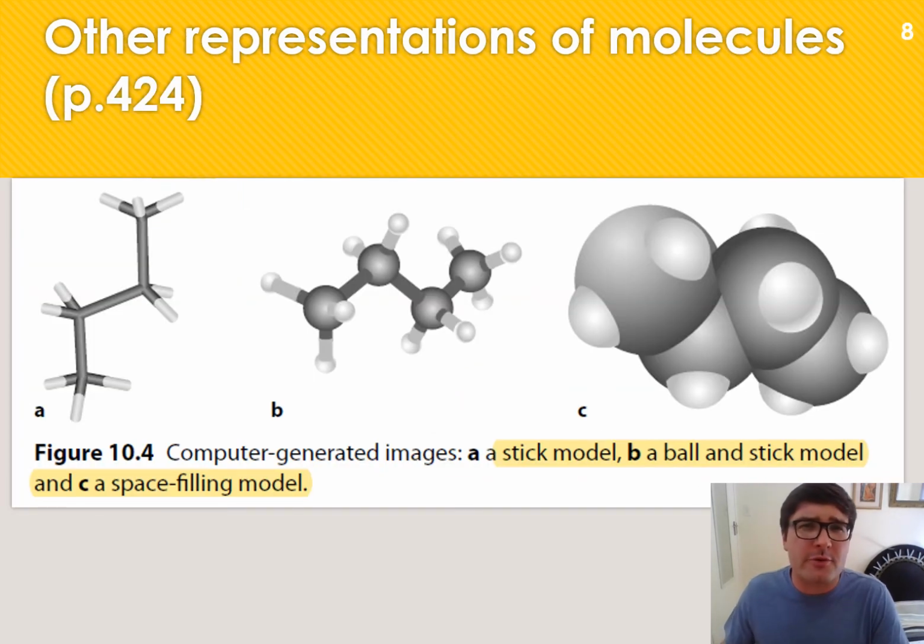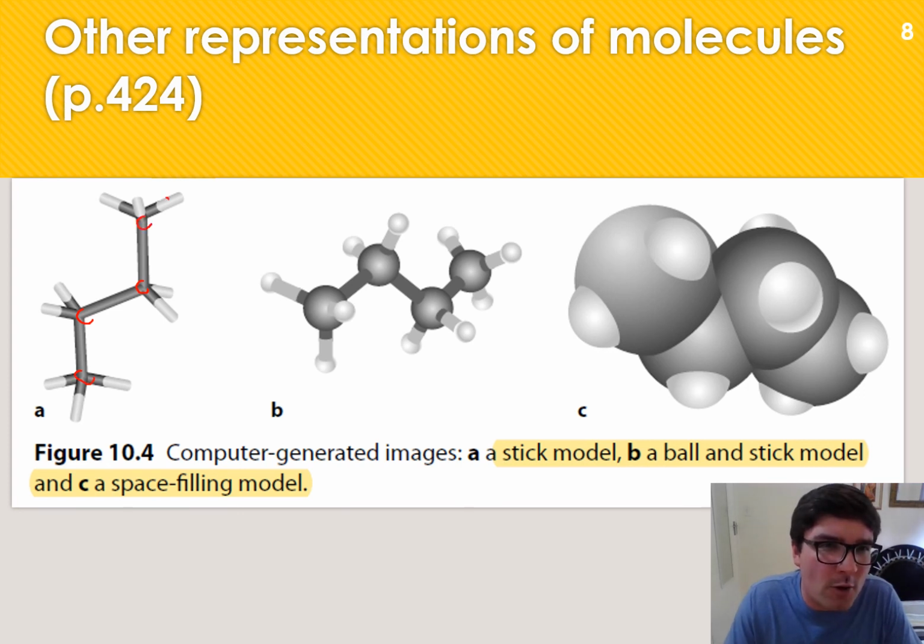We can also represent molecules in other ways. So we get computer generated images, and you will spend some time doing some modeling work on a 3D site where you will model different molecules. One could be the stick model, where once again it is the angles that change that indicate that there must be a carbon, and a carbon, and a carbon, and a carbon.